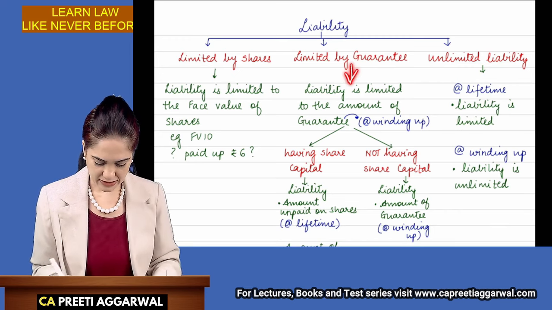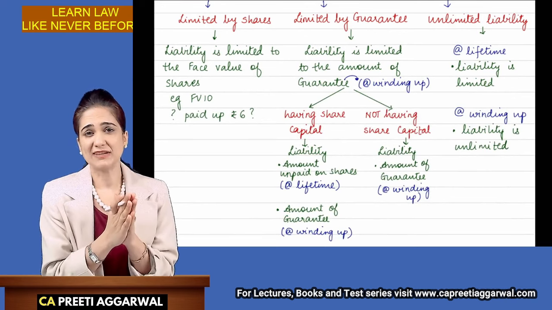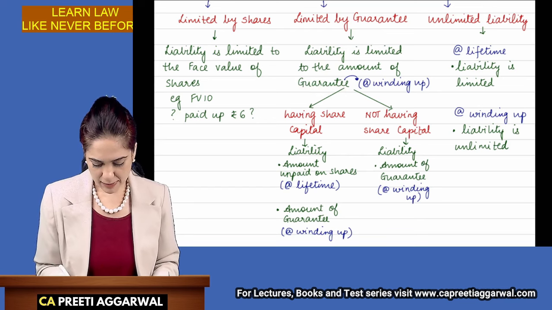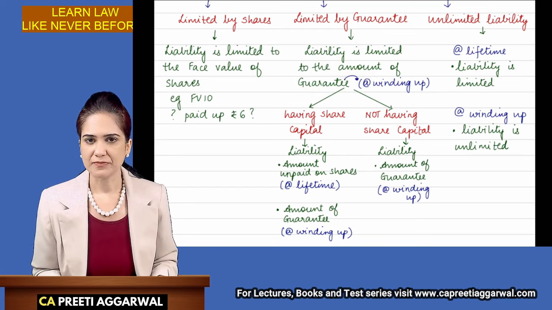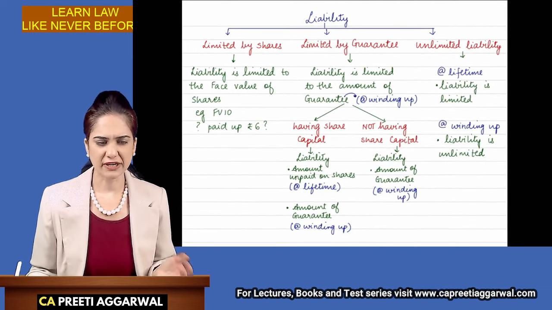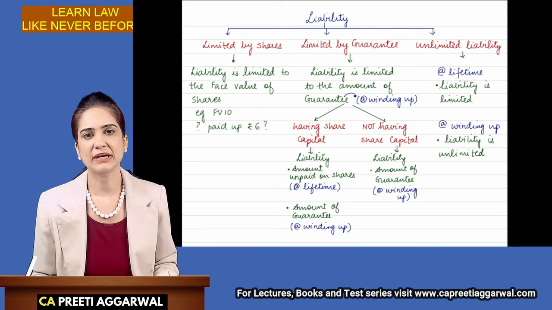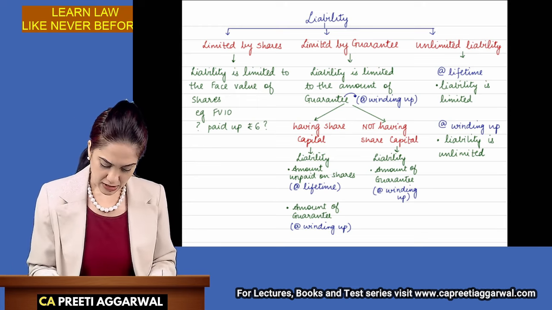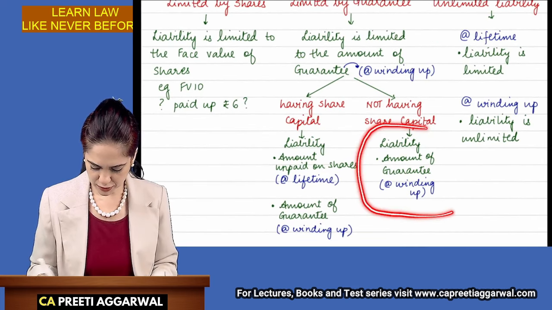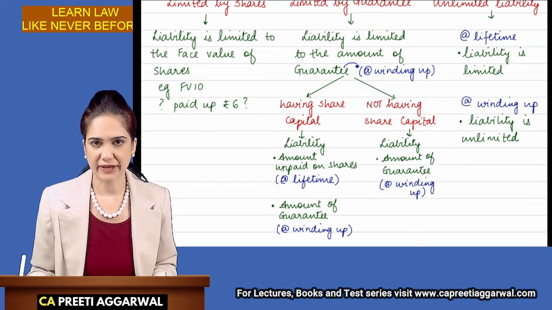Company limited by guarantee, the liability of the members is limited only to the amount of guarantee. This amount will be paid at the time of winding up. Generally, the companies which are non-profit or don't require public money are incorporated as a company limited by guarantee. They may not have share capital. In that case, the liability is restricted only to the amount of guarantee. This will be received by the company at the time of winding up.